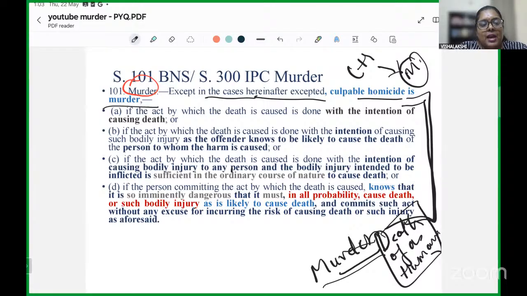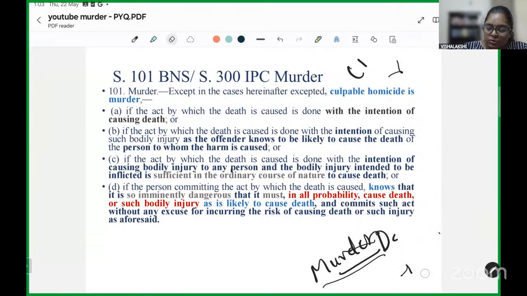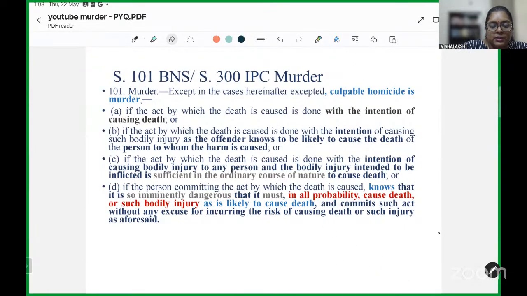So when I hit a person with a knife or stab a person with a knife, what mental state am I holding at that particular time is going to define whether it is murder or not. So when we look at our PYQs also, it has to be with the prerequisite that you're very clear with what murder entails, what are the mental elements expected along with the act for this particular incident to be considered an act of murder.